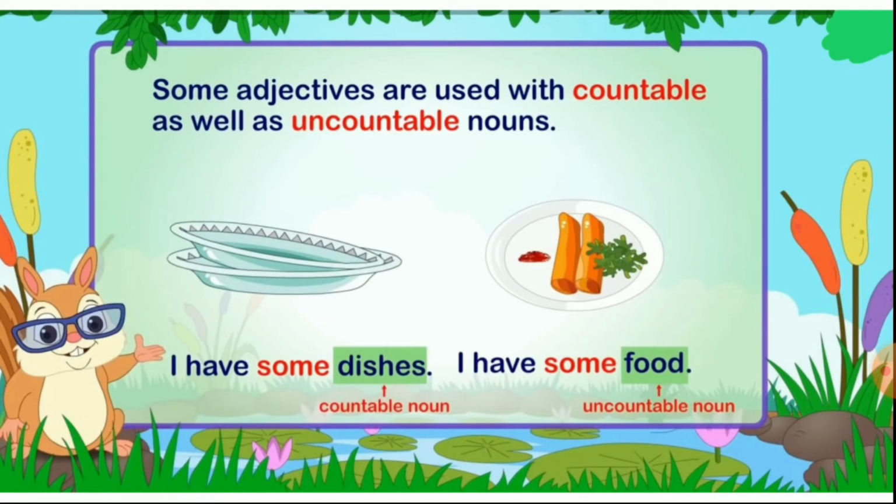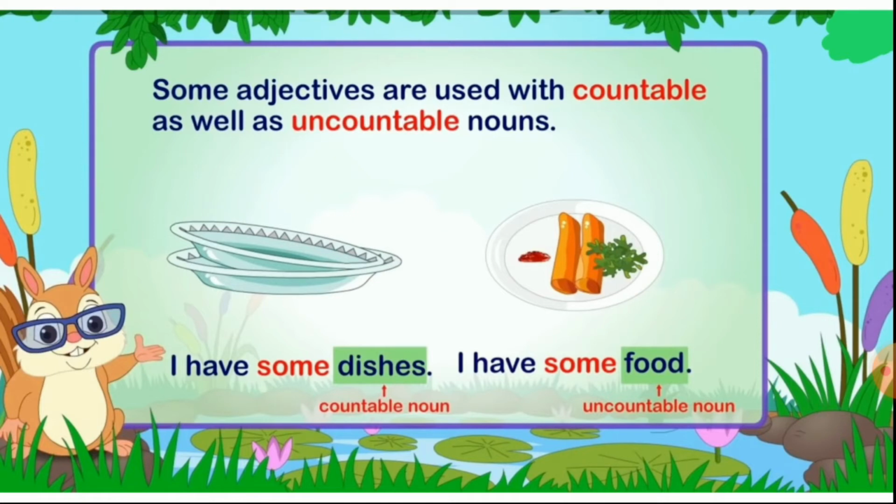Now see, I have some food. Now I cannot count food. 1 food, 2 food, 3 food, 4 food. No. But I know that there is some food. For that, the word some is used with an uncountable noun. So it will be termed as adjective of quantity here. Why? Because the word some is used with the uncountable noun food.